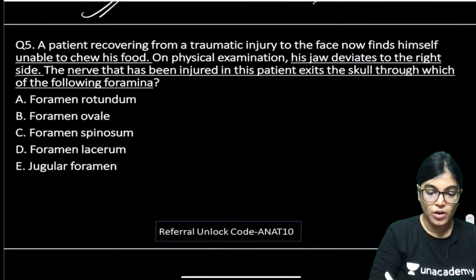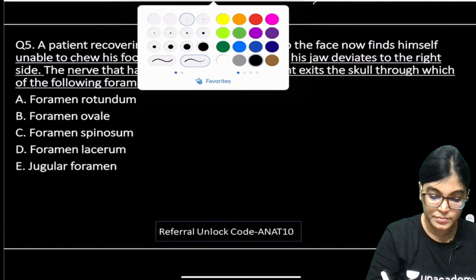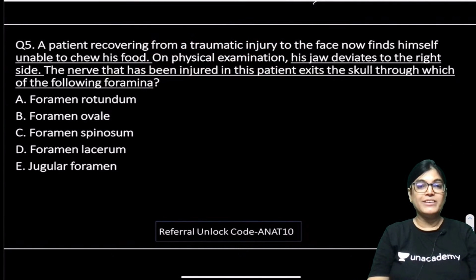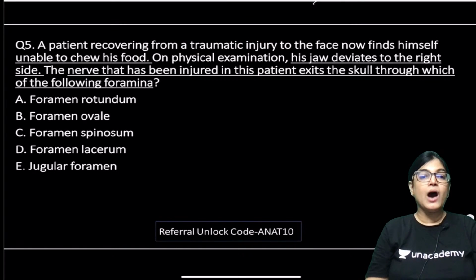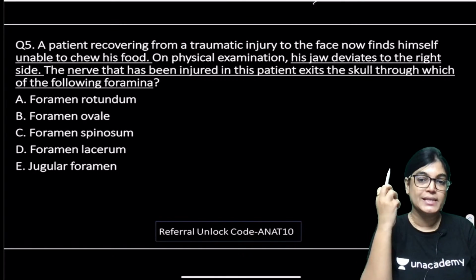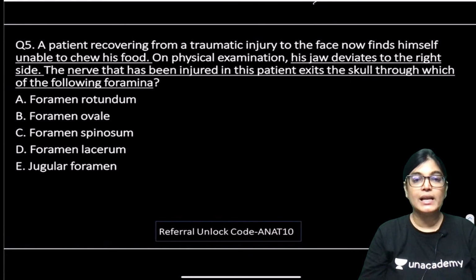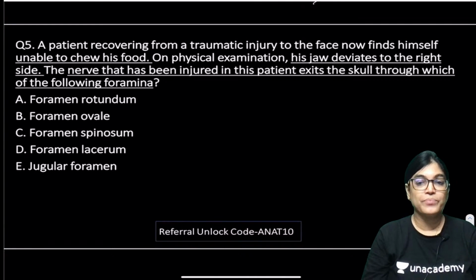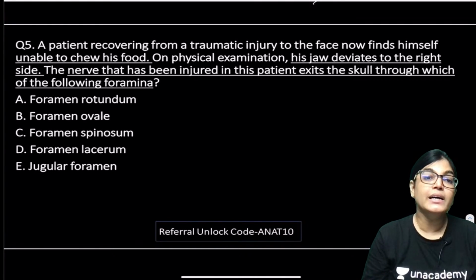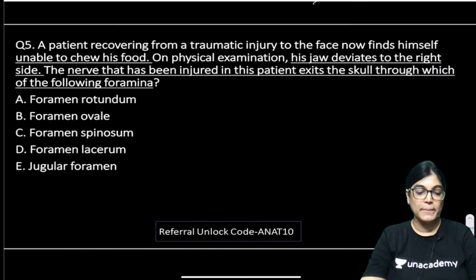So all of you just go through this MCQ. A patient is recovering from a traumatic injury to the face and now finds it difficult to chew his food. The patient is not able to chew his food. On physical examination, his jaw deviates to the right side. Jaw deviation to the right side. The nerve that has been injured in this patient exits the skull through which of the following foramina?